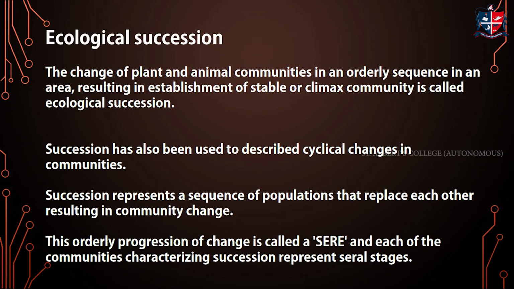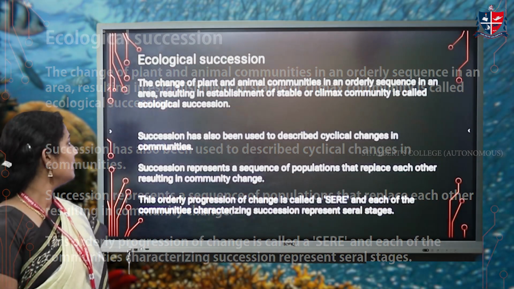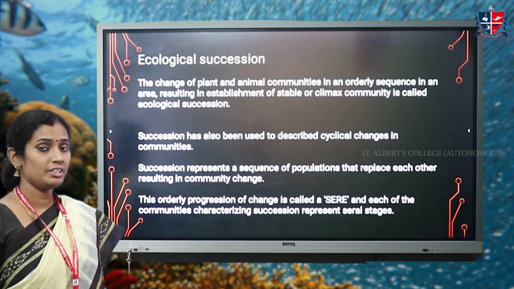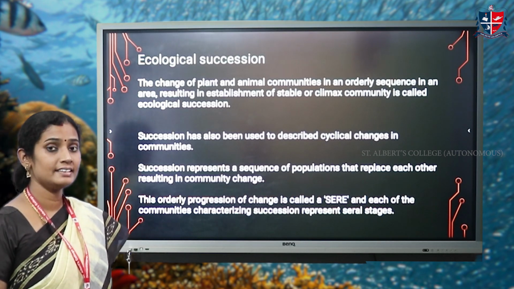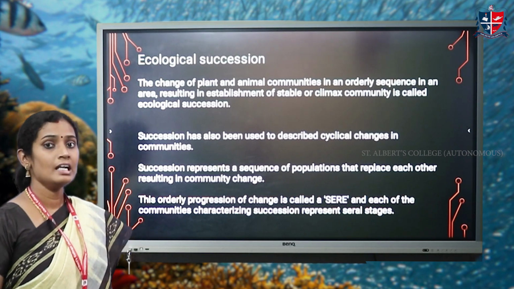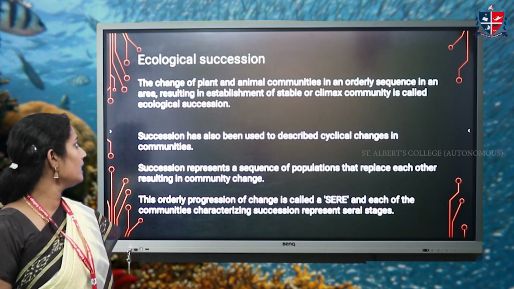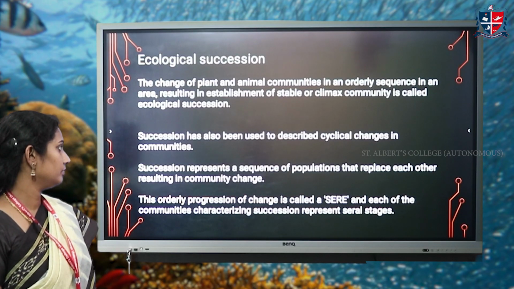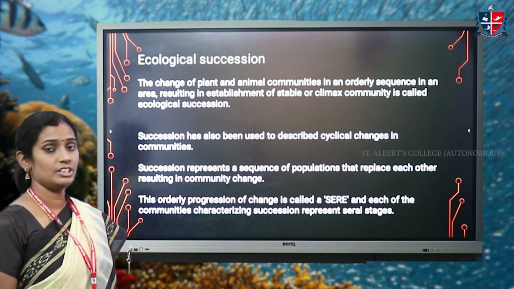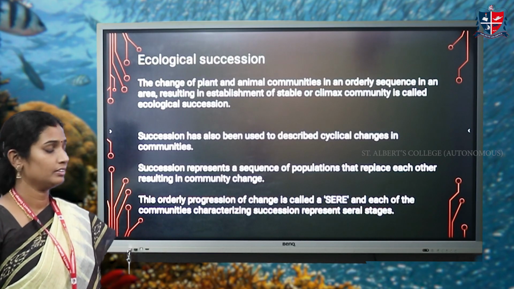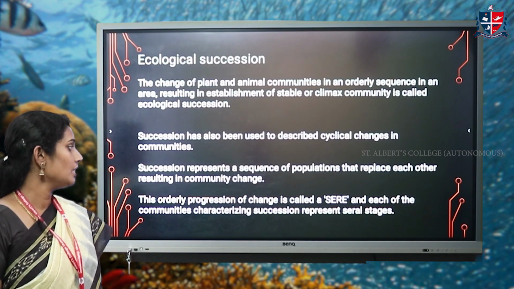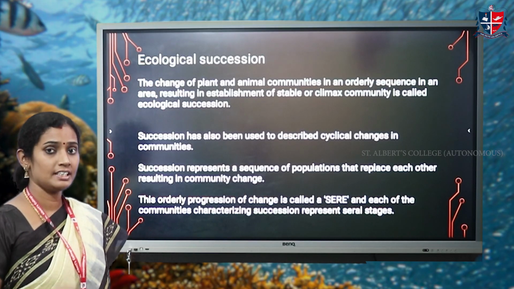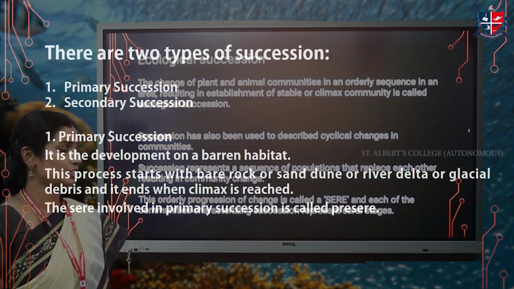First we will see what is ecological succession. The change of plant and animal communities in an orderly sequence in an area resulting in the establishment of a stable climax community is known as ecological succession. It describes the cyclic changes in the communities. This orderly progress of change is called sere, and each stage is known as seral stage.